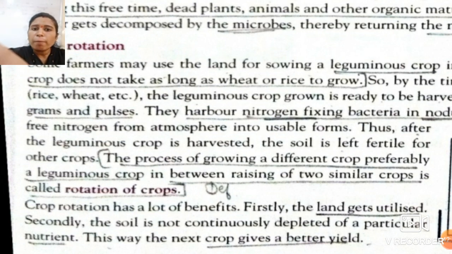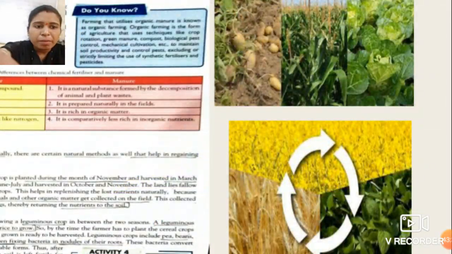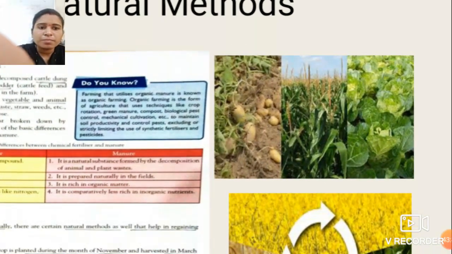Okay students, crop rotation has a lot of benefits. If we do crop rotation, what benefits do we get? Firstly, the land gets utilized; secondly, the soil is not continuously depleted of particular nutrients; and third, this way the next crop gives a better yield. That means the next crop gets the nutrients properly and gives a better yield. So these are the three main benefits of crop rotation. See over here, these are the three plants which are grown in the whole year in various seasons.